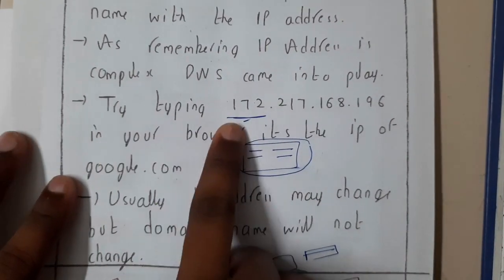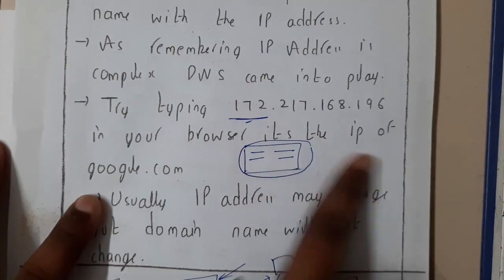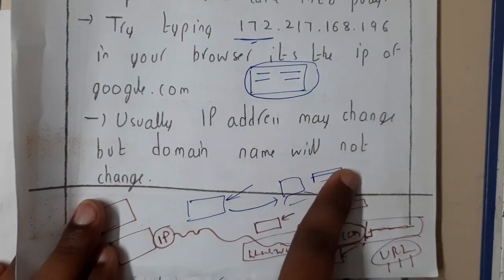Try typing 172.217.168.196 in your browser. It is the IP address of google.com. Similarly, usually IP addresses may change, but domain names will not change.